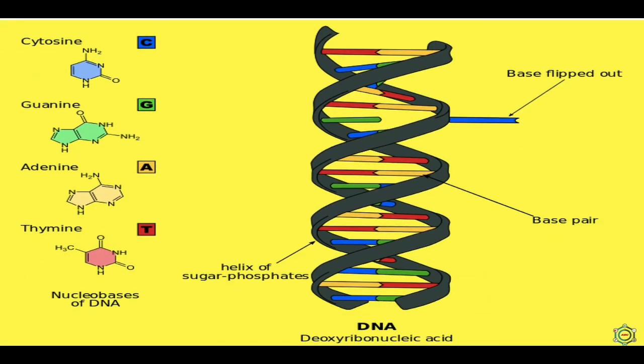The helix is 20 angstrom wide, its complete turn is 34 angstrom long and has 10 base pairs. The successive base pairs are 3.4 angstrom apart. The two chains are complementary to each other with respect to base sequence. The two chains are hydrogen bonded. A, that means adenine on one chain, is joined to thymine on the other chain by two hydrogen bonds, and cytosine on one chain is linked to guanine on the other chain by three hydrogen bonds. The two chains are anti-parallel, one aligned in the 5' to 3' direction and the other in the 3' to 5' direction.